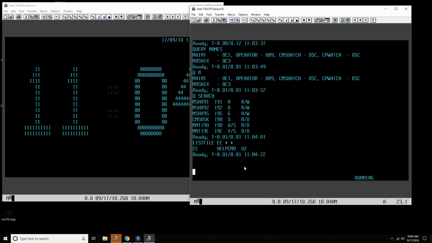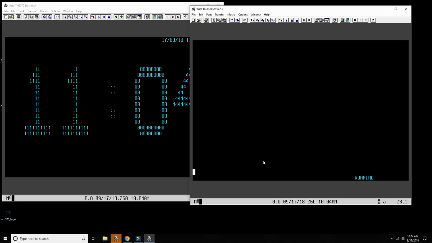Okay, so if I copy that now, copy file EE, I have to say help command U2, and I call it xedit, and I put it in drive A. So now I copied this file here into drive A, and I renamed it into xedit with the same file type. So now if I write xedit, I actually am not able to find it.